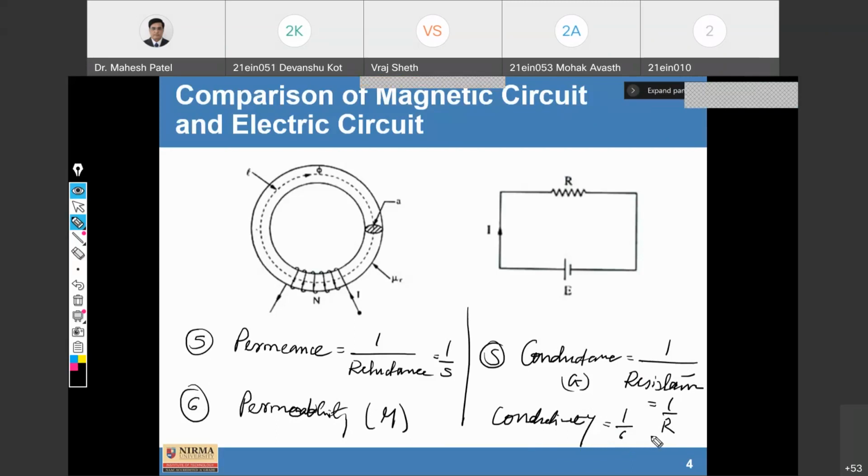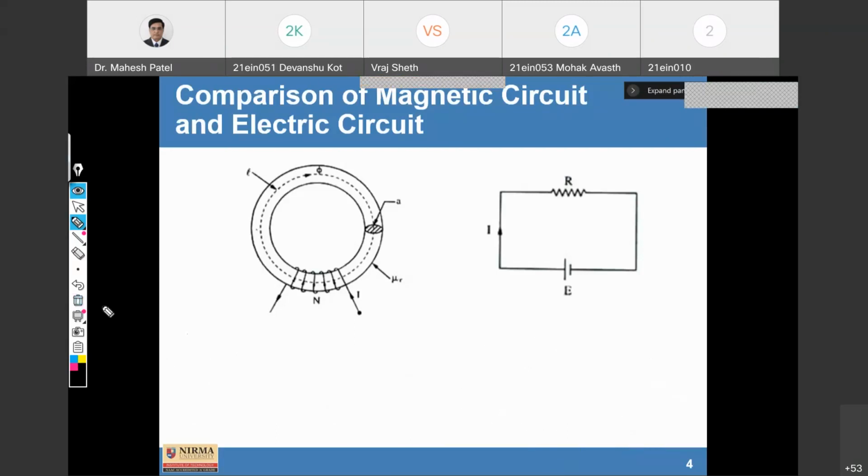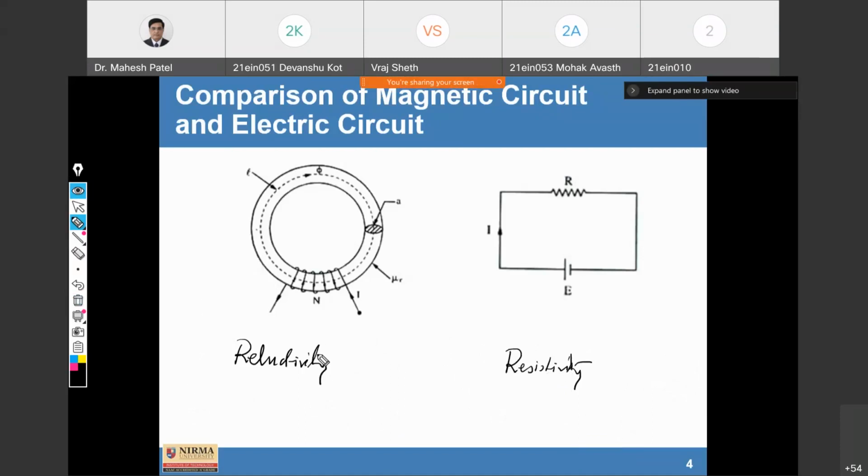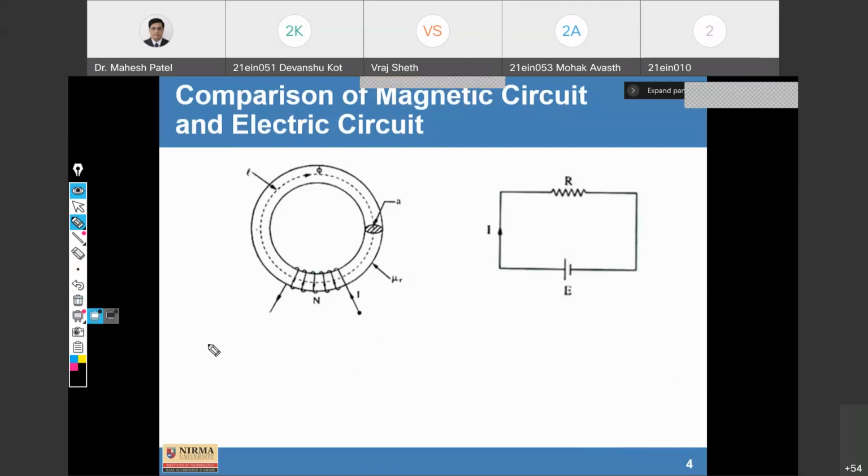Next, here we normally use resistivity. Here we can consider a similar word, that is reluctivity.